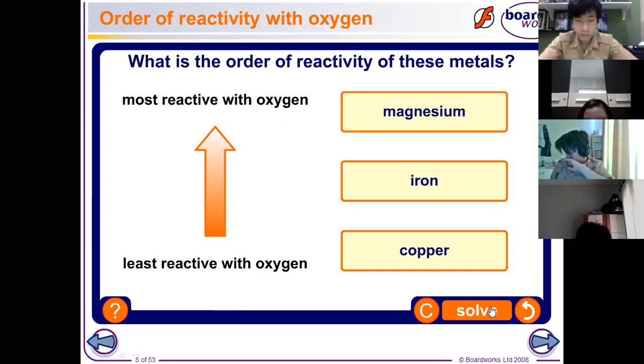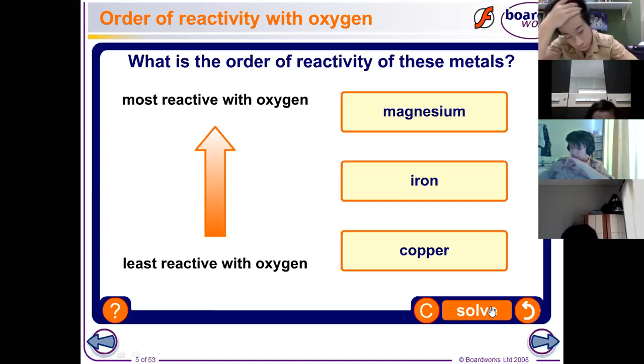Okay, the first one is magnesium, followed by the iron. Then the last is the copper. As you can see in the second one, when the copper is exposed to the flame, the copper turns black, right? And then when the copper is placed inside the jar of oxygen, it looks like a small color is produced, a light color like orange, but there is not much reaction after